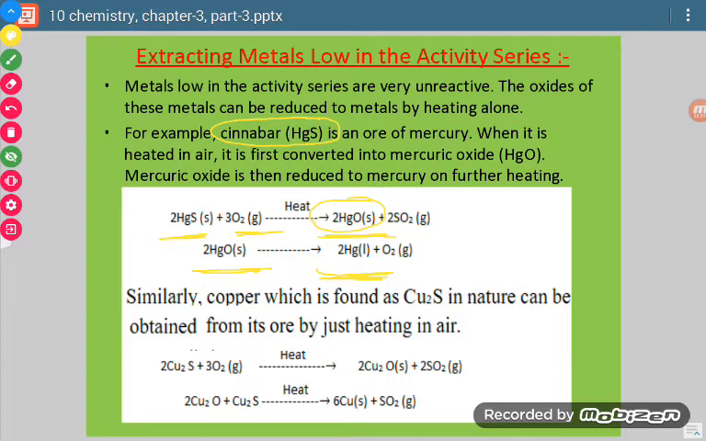Now similarly, if we want to extract copper, it is found in the form of sulfide ore in the earth's crust. So we do its oxidation first, or we can say we burn it or heat it in the air first. There is formation of its oxide. That oxide combines with the sulfide ore, and there is formation of copper in the molten state. So this is how we can extract copper metal from Cu2S, meaning its sulfide ore, and mercury from its cinnabar ore.